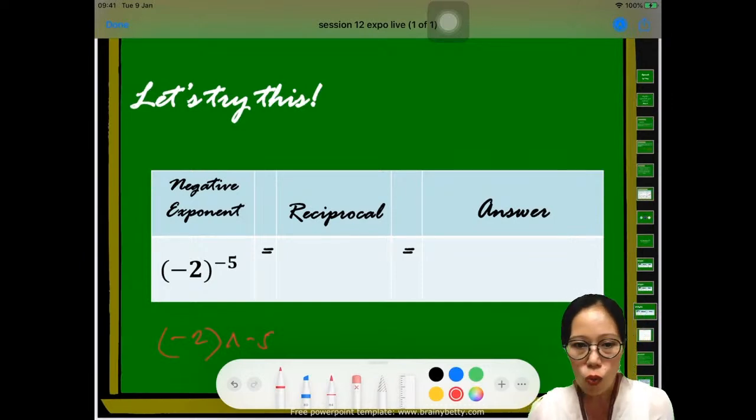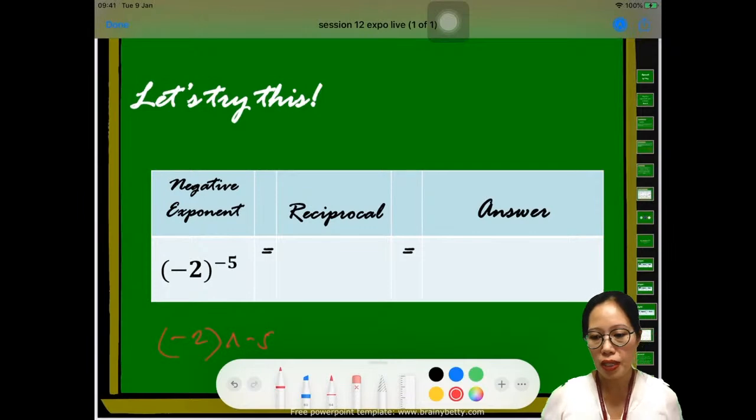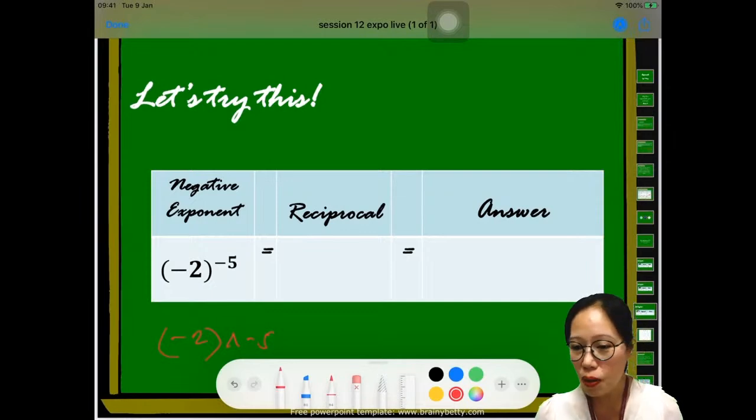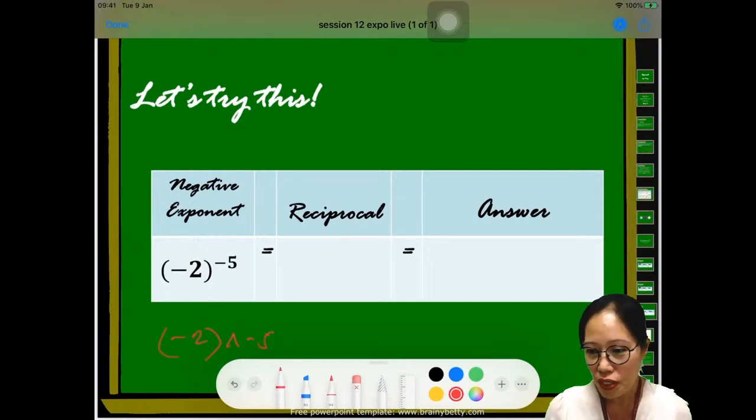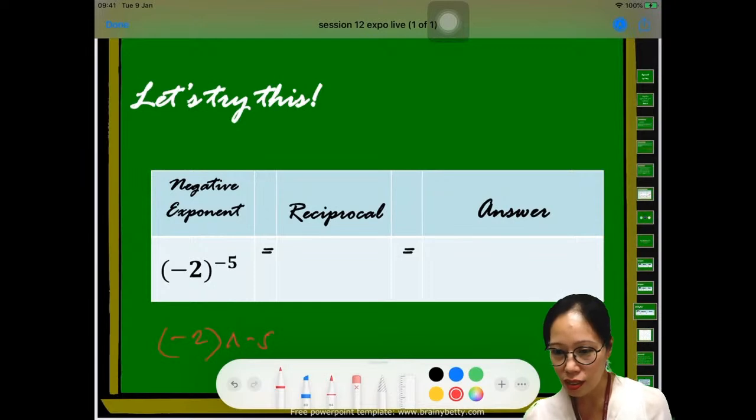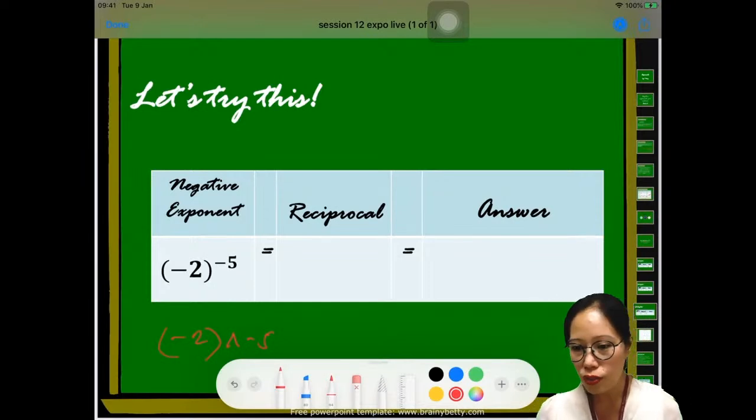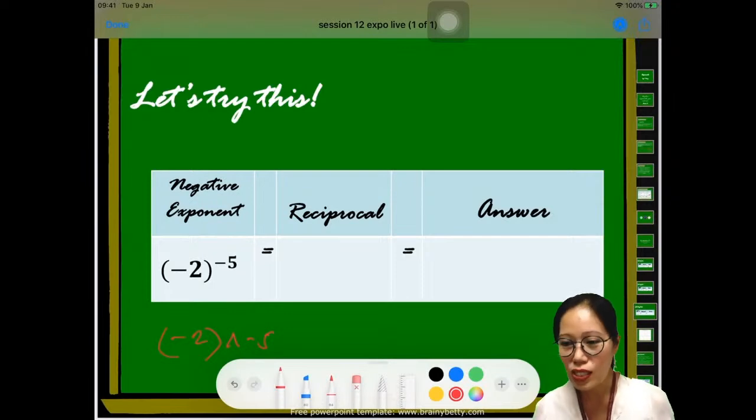Okay, so what is the reciprocal of this one? I cannot see any answer yet. So I'm going to wait for you a little bit anyway. Still have time. Still have 10 minutes. Okay, so what is the reciprocal? 1/32. I can see Antoinette. She said 1/32. But, okay, it should be what?